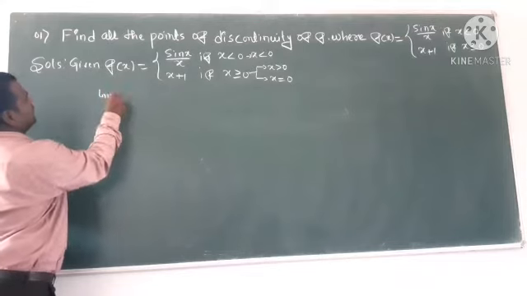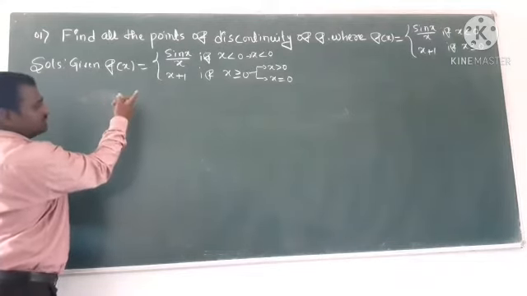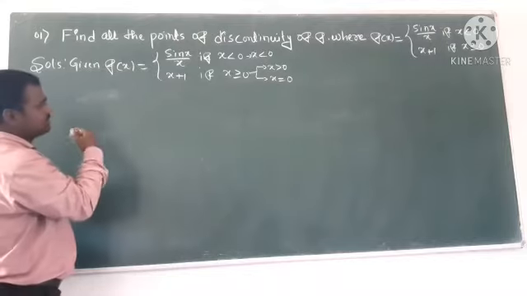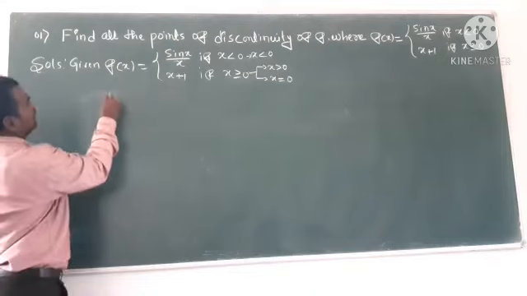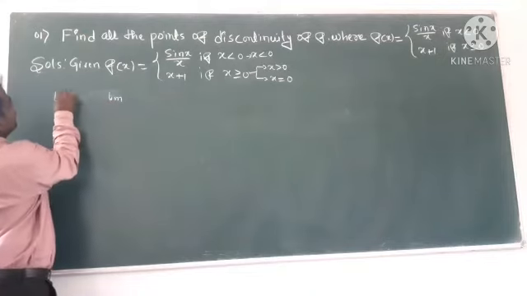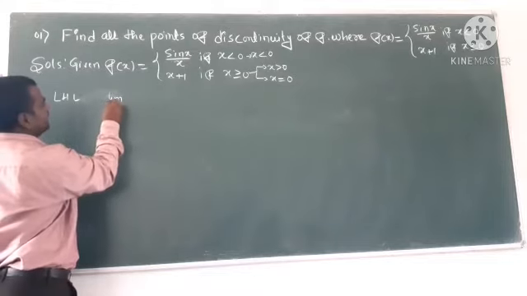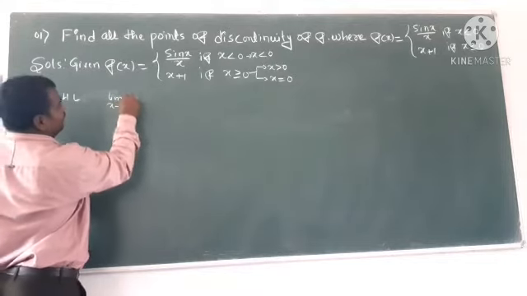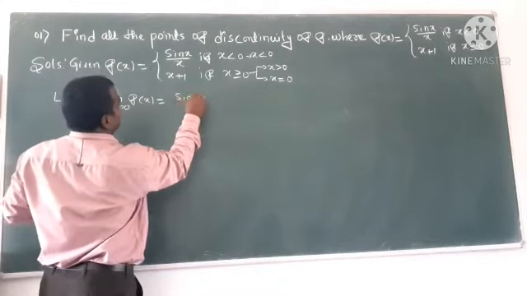Take the solution, or otherwise you can consider the equation. Limit: LHL, right? In this LHL, I can take the limit as x tends to 0 of f of x, which is sin x divided by x.